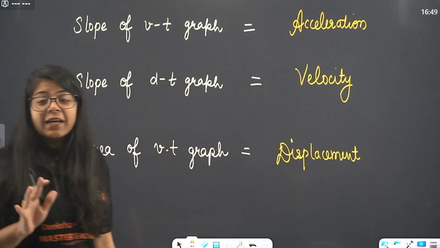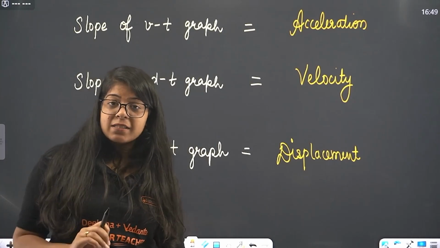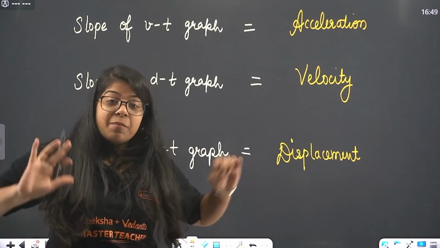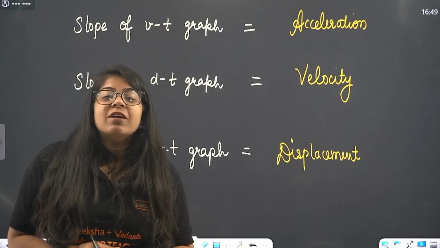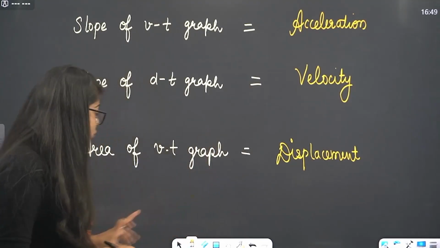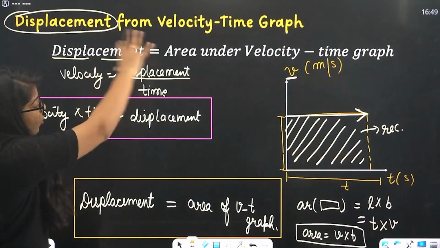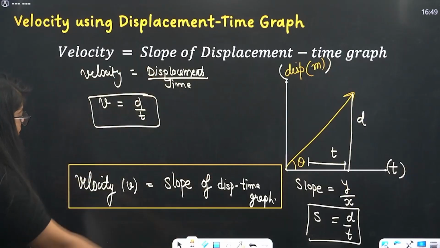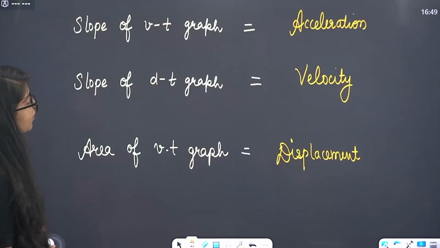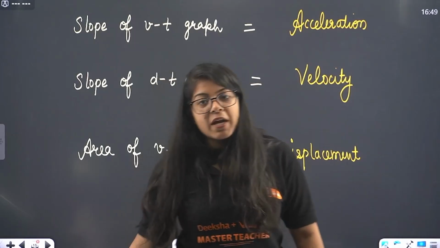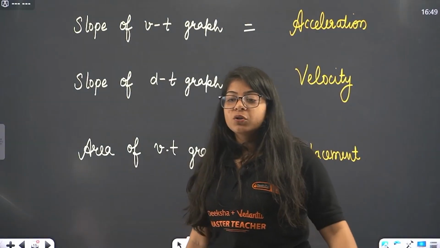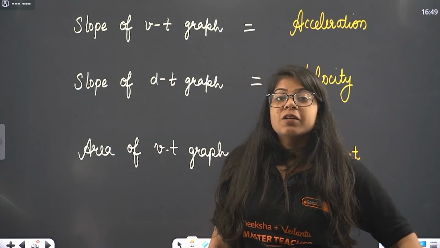I know it can be a little bit hard in the starting, but we all are preparing for a bigger motive, not just 9th and 10th, right? So we have to give a little extra effort. Just go through this. If you don't understand, go through this whole slide again. Everything will be available in the description. Go check that out. Now let's move on to some very important questions.